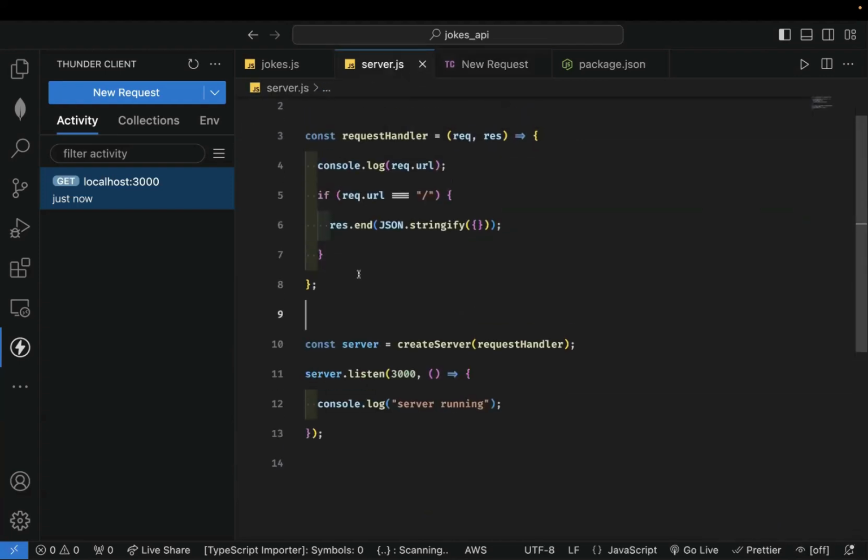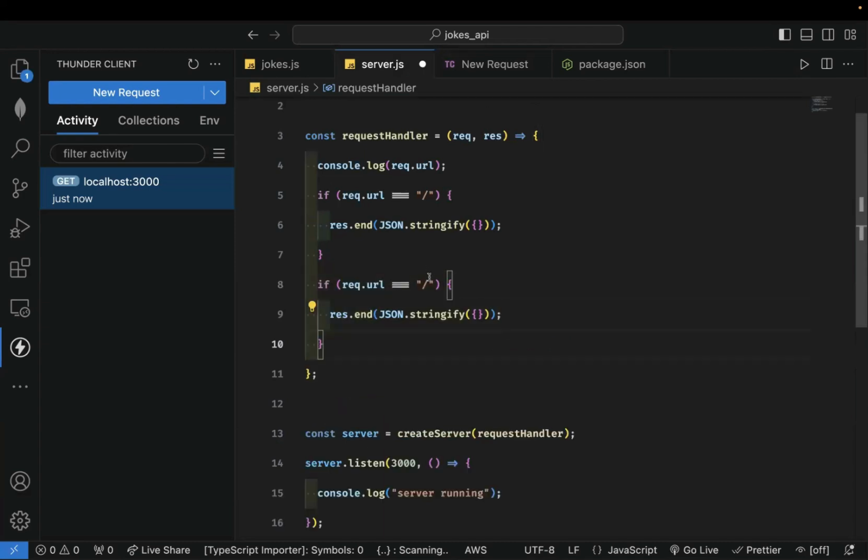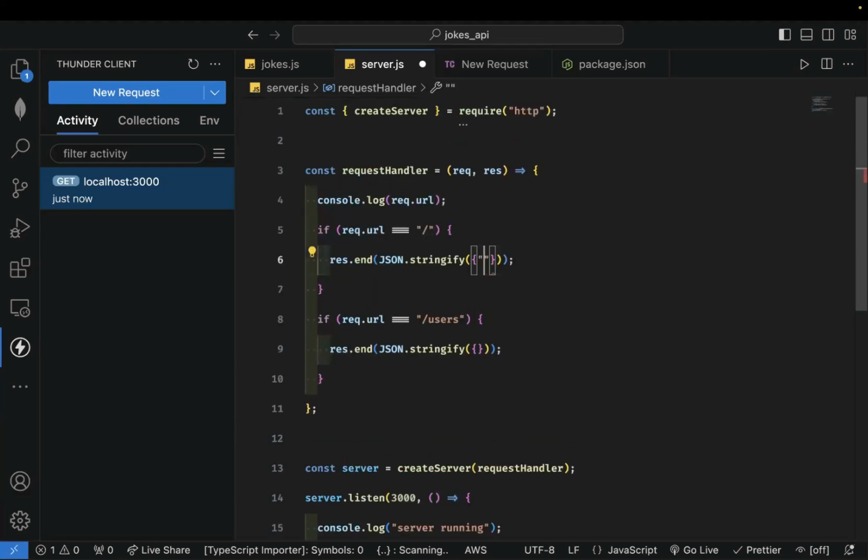Okay. So we could also say that if you are trying to access /users, if URL is equal to /users, what we want to do is respond with, so we're using this to get all the users. So let's use this to test the endpoint. Let's just say API working. Let's say message: API running. Let's just use that for that.